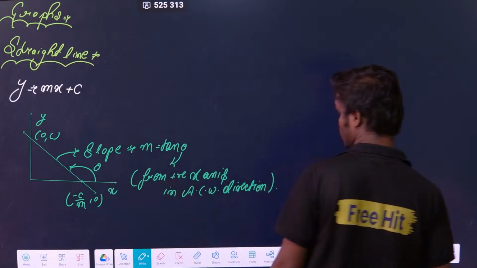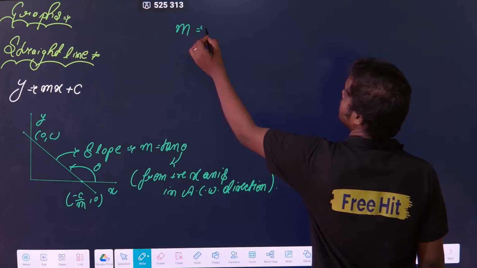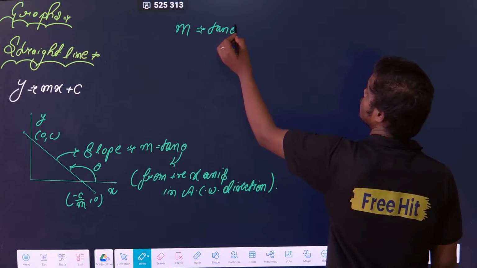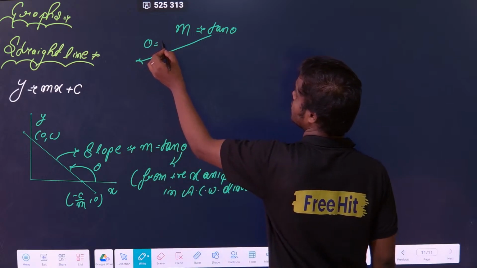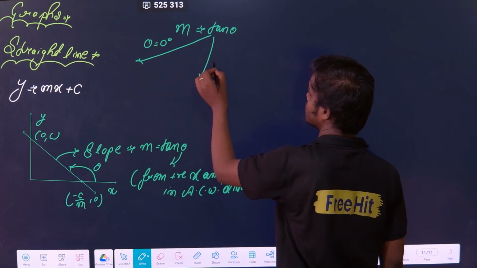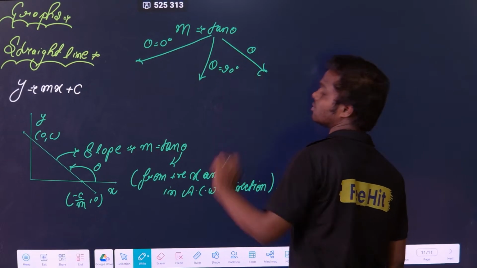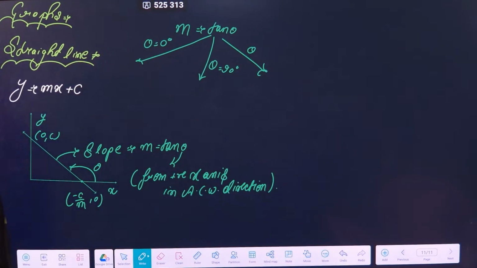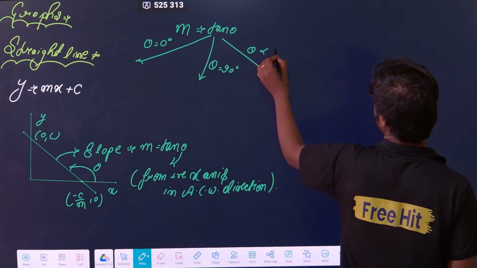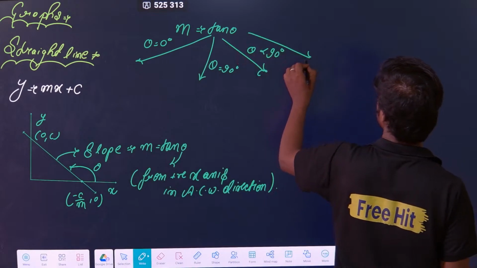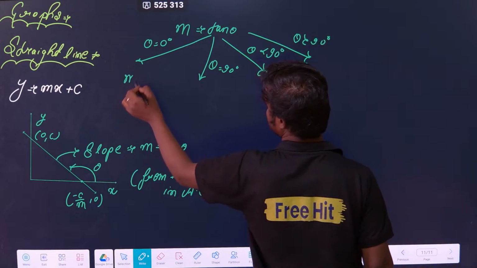Clear? So what can be the possible values? m is tan theta. What are the possible cases? First case, theta can be 0. Second case, theta can be 90 degrees. Third case, theta can be less than 90 or greater than 90. If theta is 0, that means the slope is 0.